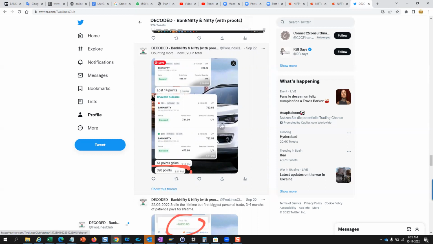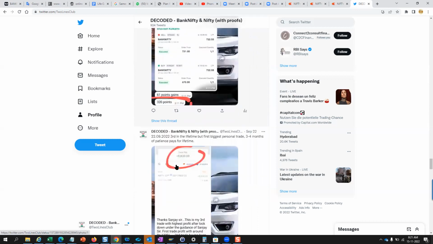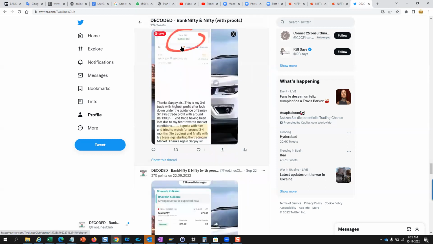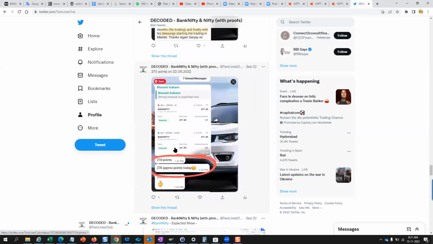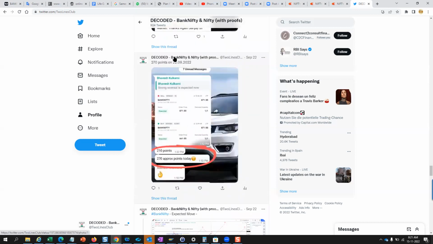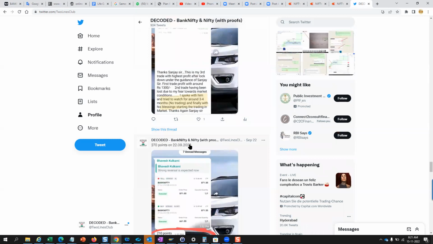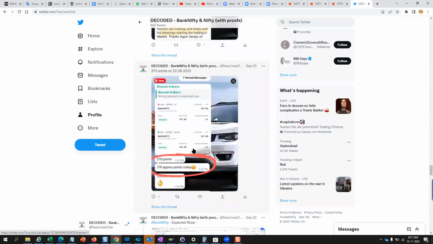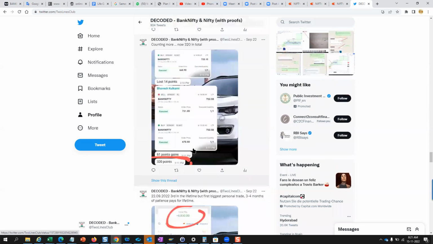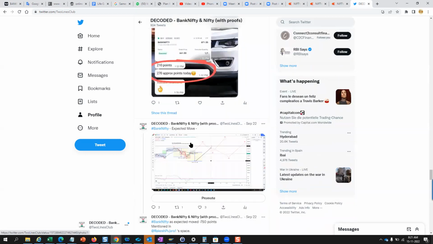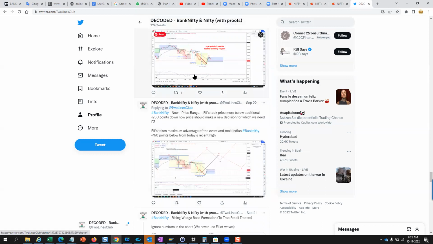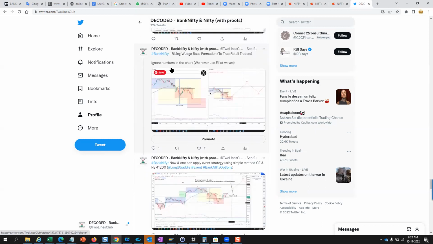So here, one of the participants has got 320 points. The profit is 6,830 points. Sometimes 270. It is continuously day on day. Like 22 September 2022, he scored 270 points, and next day he scored around 320 points. Like that, all the projections are mentioned over here.